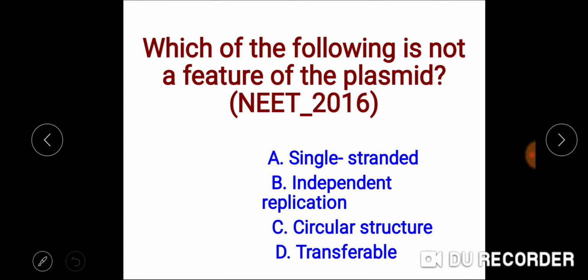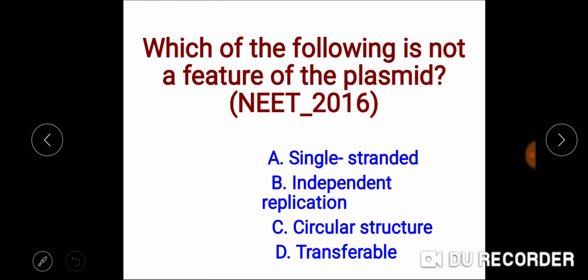Next question. Which of the following is not a feature of a plasmid? What are plasmids? Plasmids are the extra-chromosomal genetic materials in the bacterial or prokaryotic cell. They are extra nuclear DNA.